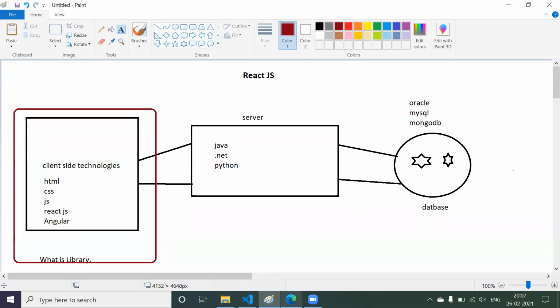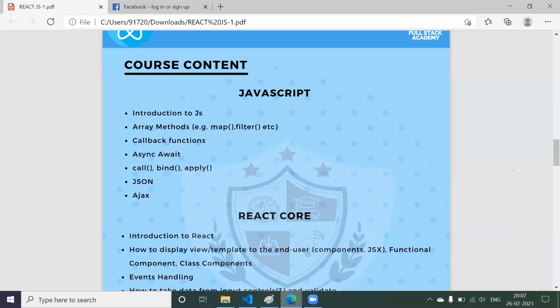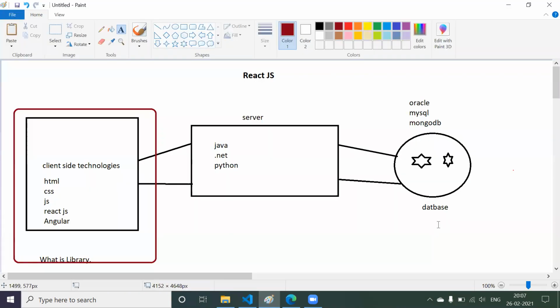So for that we are going to take a concept called JSON, where we are going to see what the JSON format is, how we can insert the data, delete the data, update and read the data. Then we cover Ajax. Now Ajax is nothing but asynchronous. Why are we going to use Ajax? If you want to send a request to the server, a network call, you require some kind of technology. That technology is nothing but Ajax.